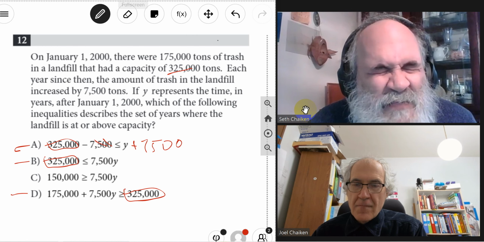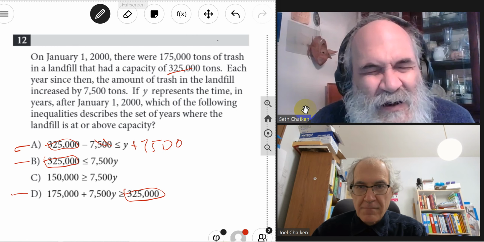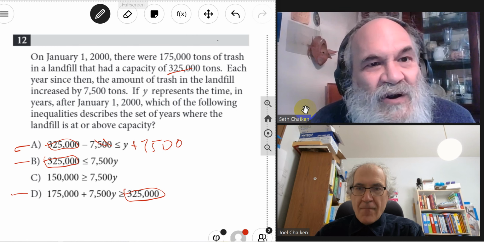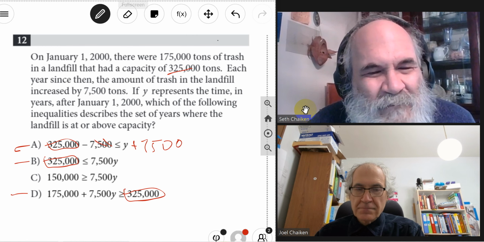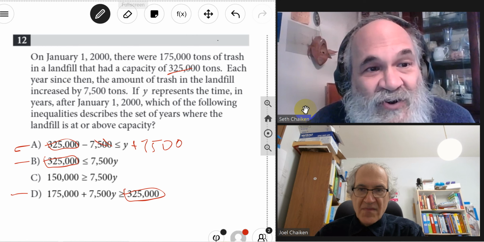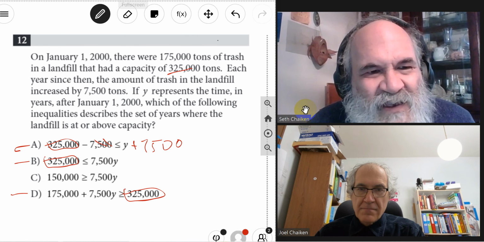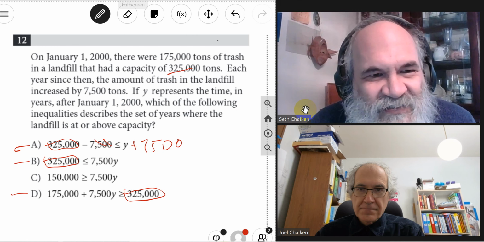So it says at the beginning of the year, there were 175,000 tons of trash in the landfill. Oh, I already circled capacity, so I'm going to ignore that for the moment. Each year since then, the amount of trash increased.